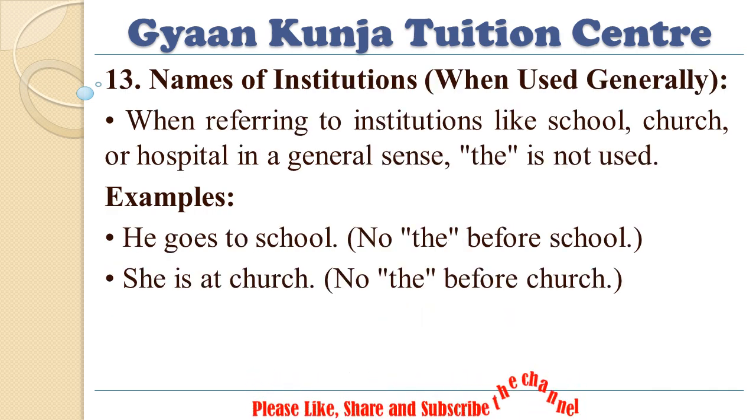13. Names of institutions when used generally. When referring to institutions like school, church, or hospital in a general sense, "the" is not used. Examples: He goes to school. No "the" before school. She is at church. No "the" before church.